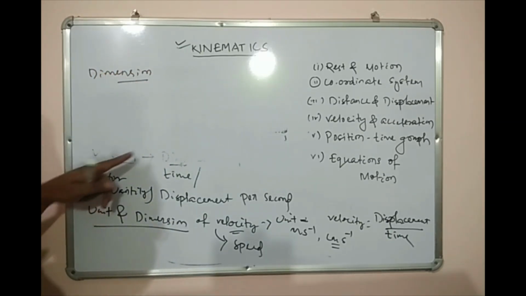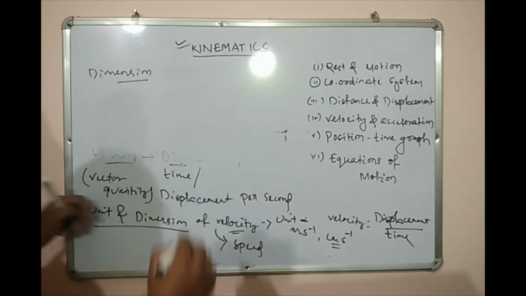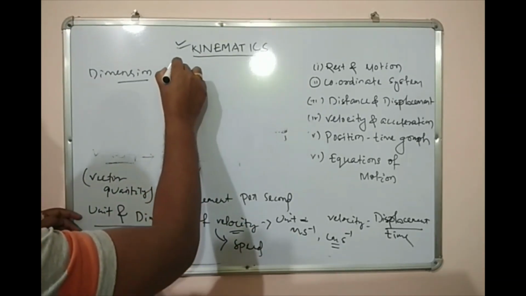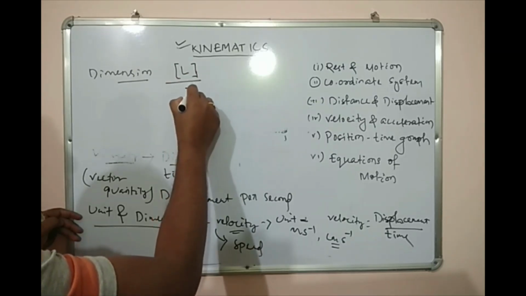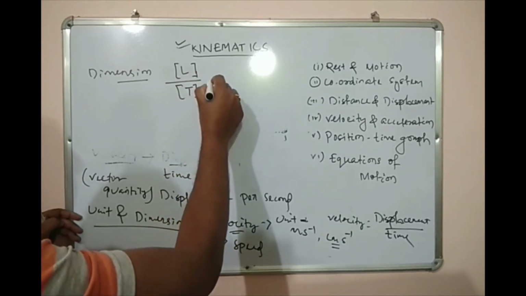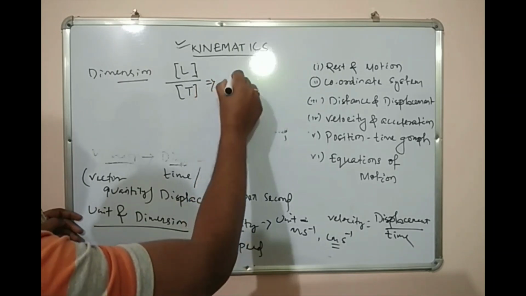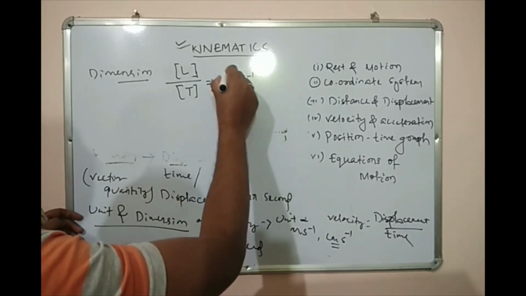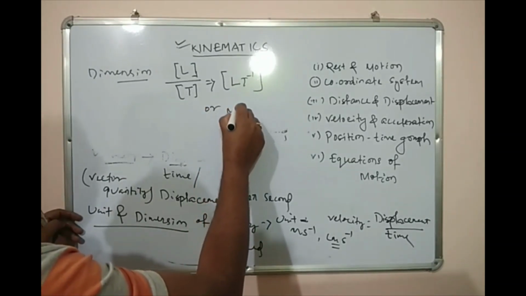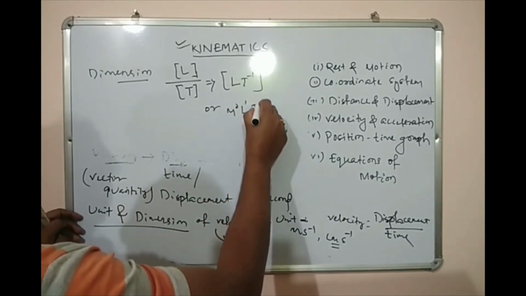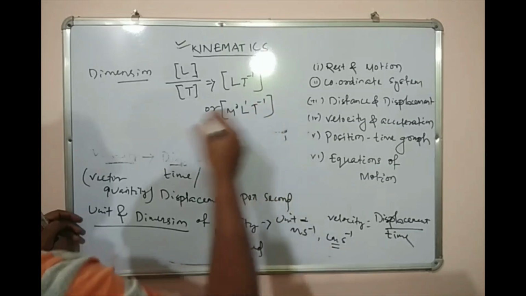Dimension equals to, we know that for displacement it is L1 and for time it is T, so this means it will be LT minus 1, or M0 L1 T minus 1.